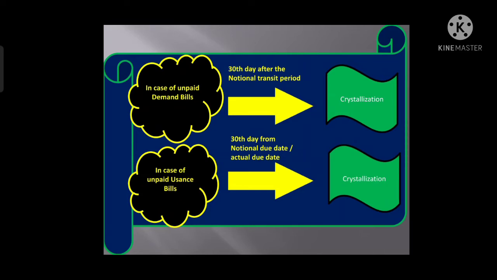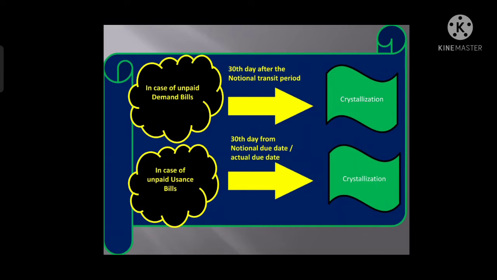In case of a demand bill, the 30th day after the notional transit period will be the crystallization date. Means if it is an unpaid demand bill, then the 30th day after the NTP period would be the crystallization date. As we know, the NTP period is the period applied to a sight bill.